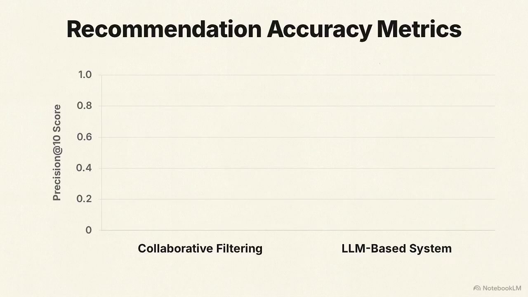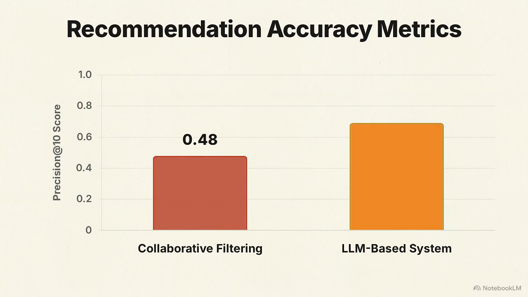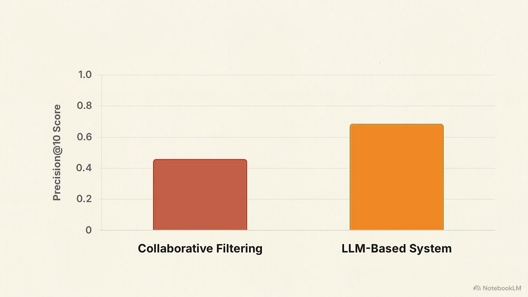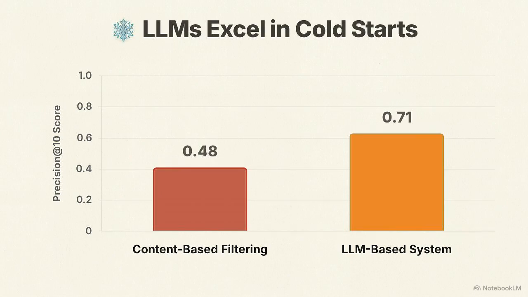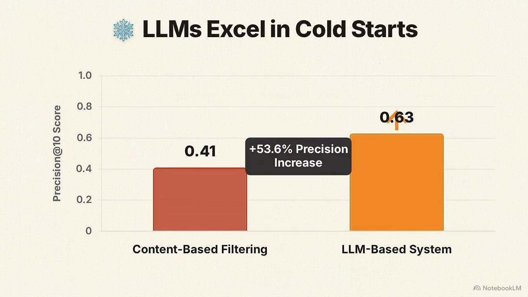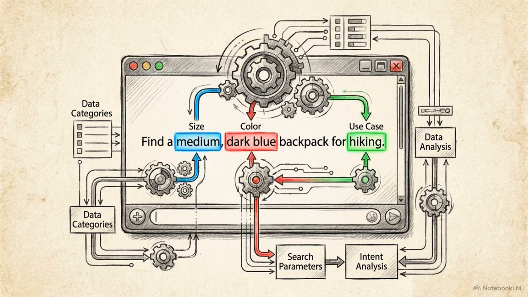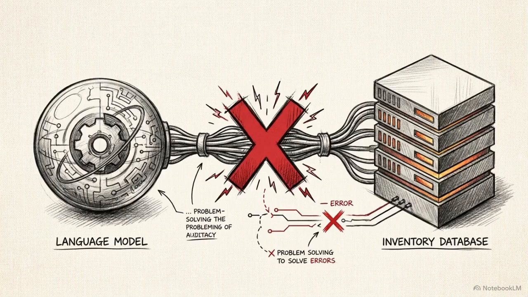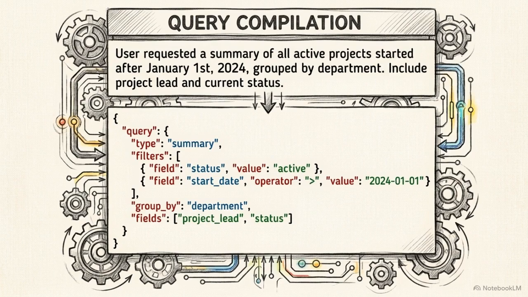This chart tracks precision at rank 10 for recommendation accuracy. Traditional collaborative filtering hits 0.48, while LLM-based systems reach 0.71. In cold start scenarios lacking historical data, the LLM framework yields a 53.6% precision increase over traditional content-based filtering. But understanding what a customer wants is only the first phase. A natural language response is useless if the AI cannot interact with a company's back-end database to actually retrieve or filter the inventory. This crucial step requires intent-to-filter generation.